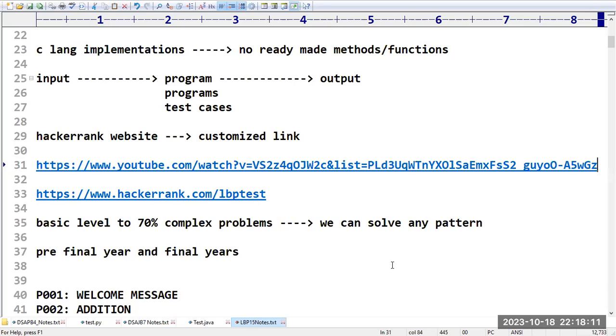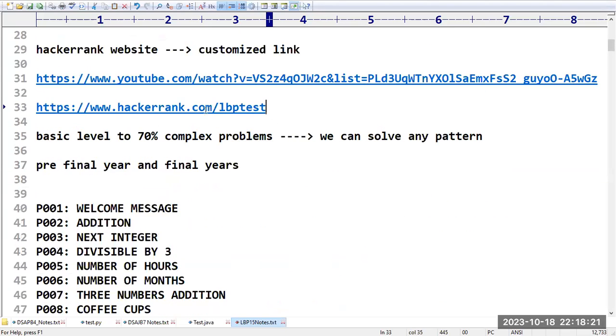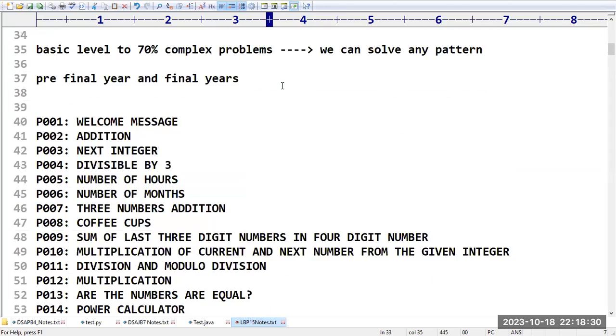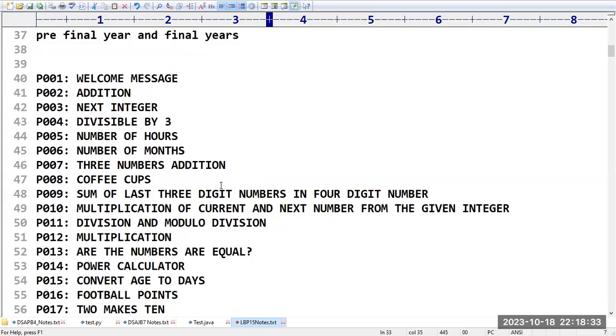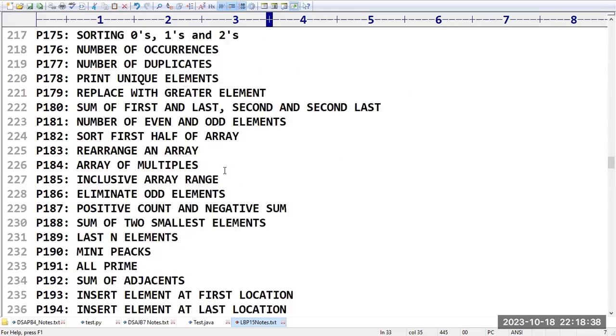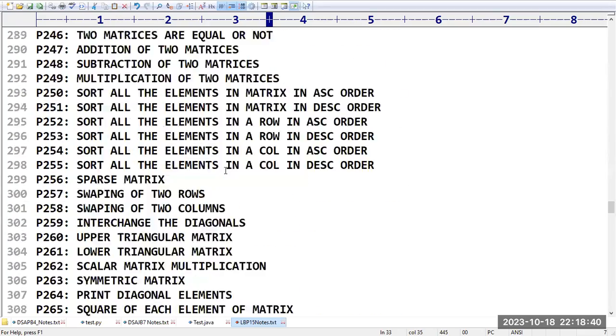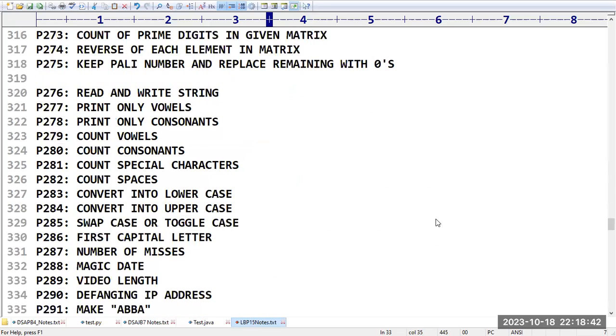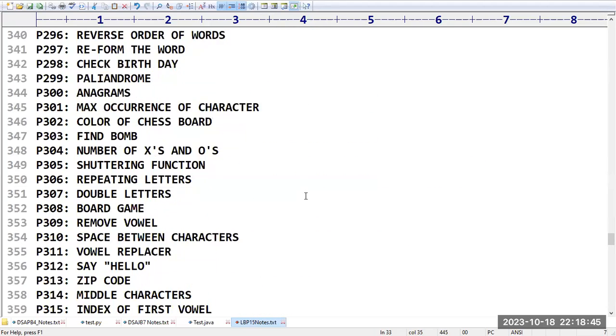Coming to today's session, we already discussed everything in the last videos. This is logic based programming sample, a sample HackerRank link. For demo purposes, whatever programs I explain, I will explain in this HackerRank link. But once our regular class gets started, we will immediately change that link. These are the things we covered in the last video.